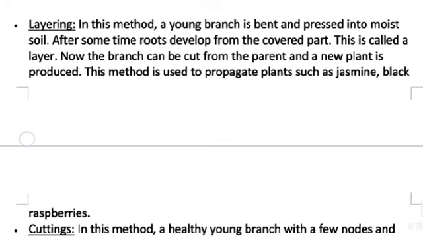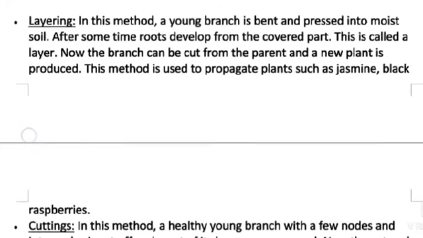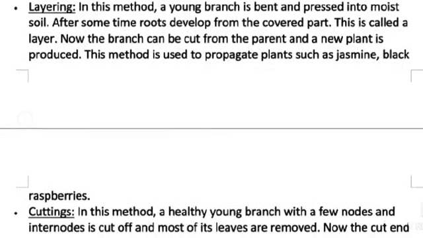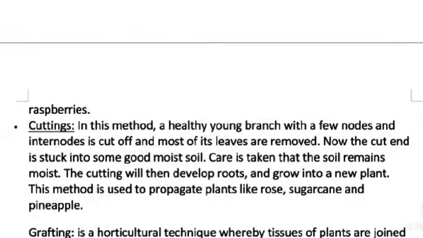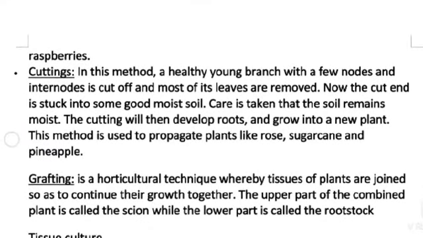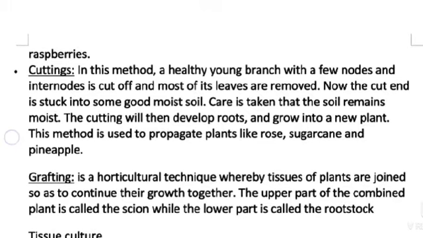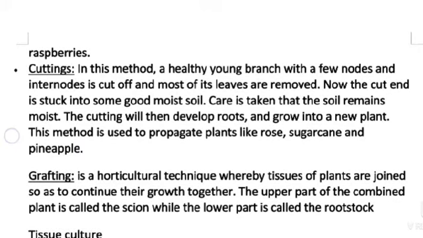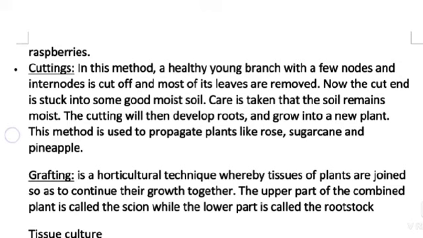This method is used to propagate plants such as jasmine and black raspberries. Cutting. In this method, a healthy young branch with a few nodes and internodes is cut off and most of its leaves are removed.